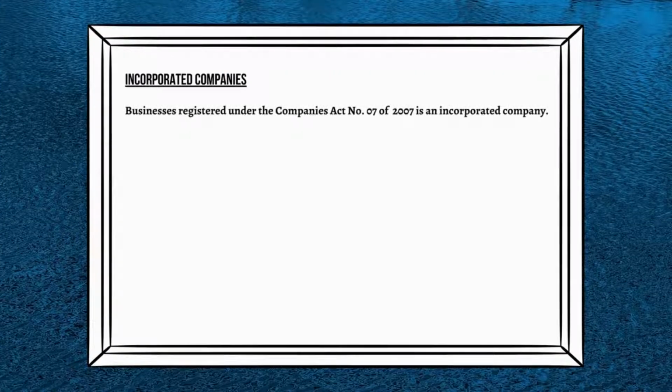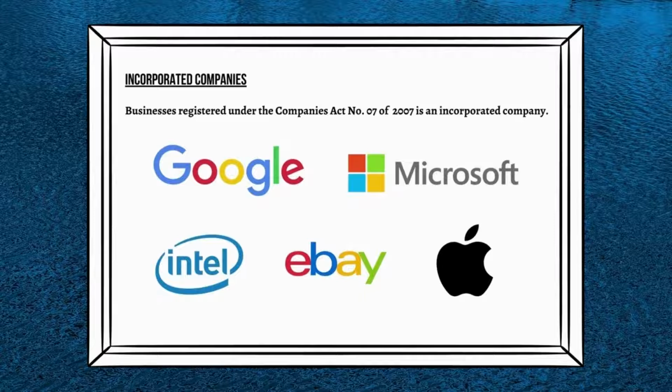A business registered under the Companies Act number 07 of 2007 is an incorporated company. The owners of these companies are the shareholders. Their liability is limited to the amount they have paid or are liable to pay for the shares they have purchased. Let's see some examples of incorporated companies. Google, Microsoft, and Apple Inc. are some of the largest incorporated companies in the world. Here the public can buy shares in these companies, so that the companies can raise more capital.